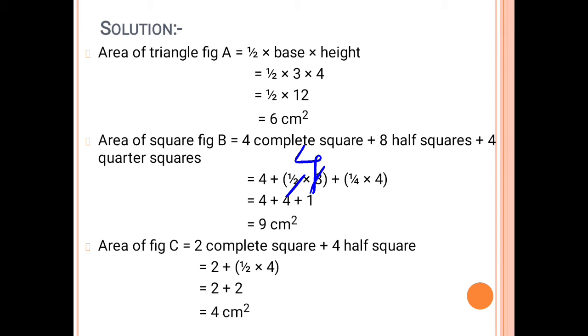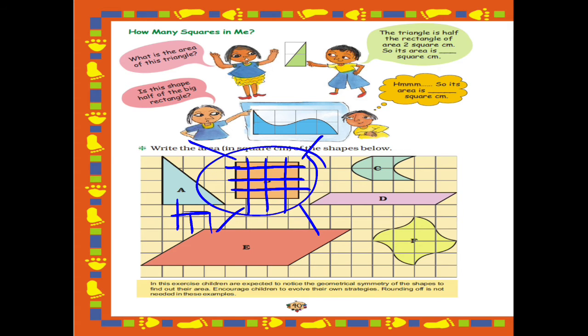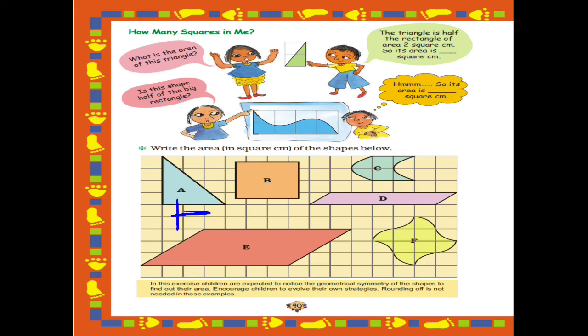Then 1 by 4 into 4. So 4 gets cancelled, 1 remains. So 4 plus 1 will be 9 square centimeter. So the area of the B shape is 9 centimeter square. So I hope this is clear.